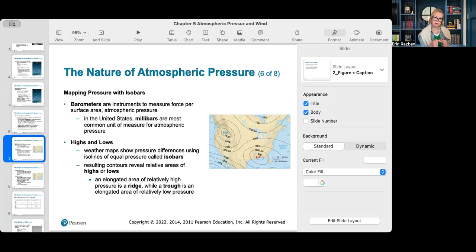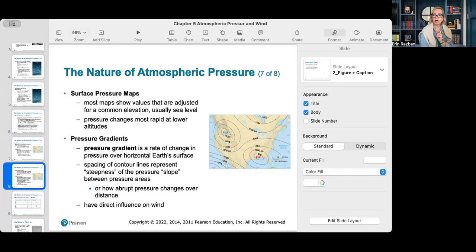The spacing between isobars lets us know about the pressure gradient, or the change in pressure, which directly affects wind speed. The closer the isobars are together, the stronger the winds, the stronger the change in pressure.